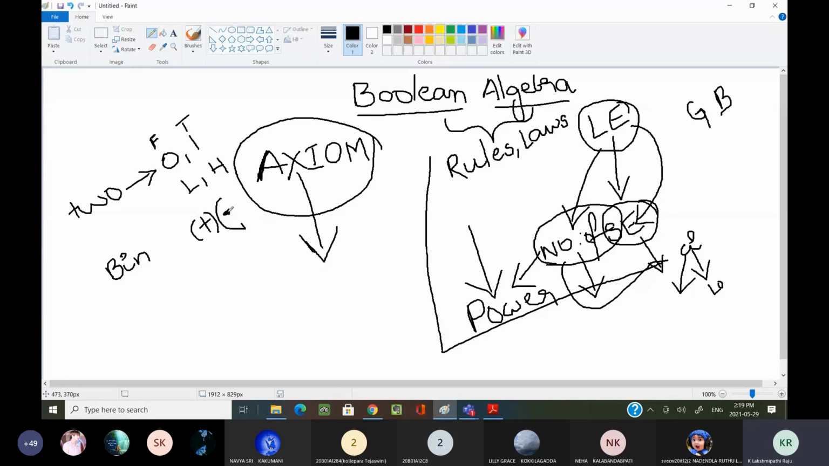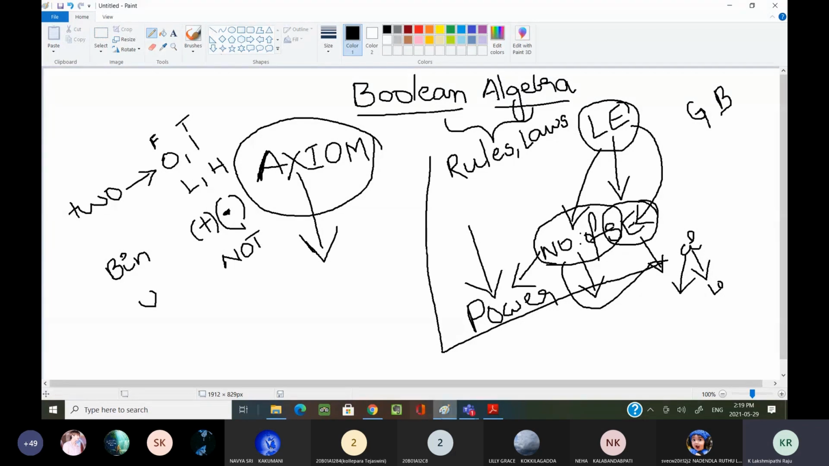What about the unary operator? Which unary operator is used by this Boolean algebra? NOT, or negation. Okay, these are the things we have discussed. I hope we have revised our entire last session.